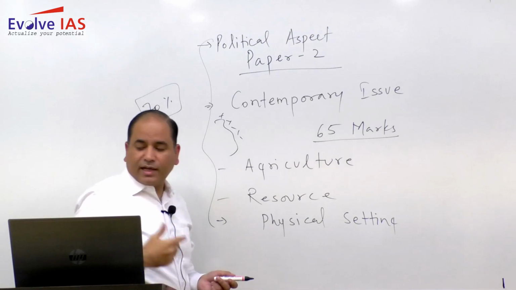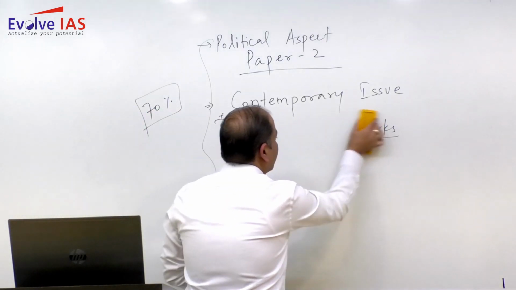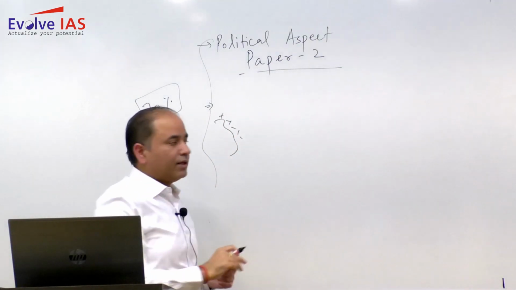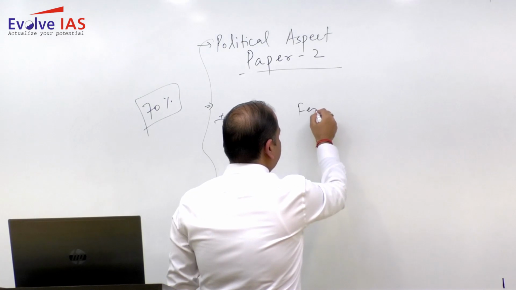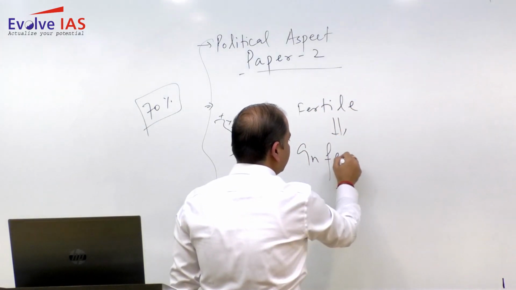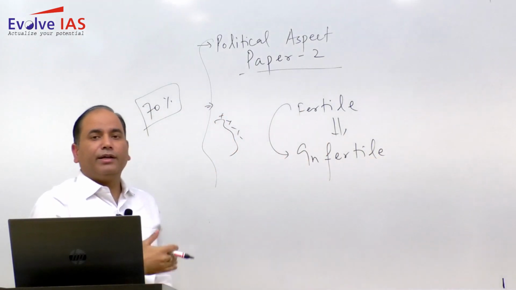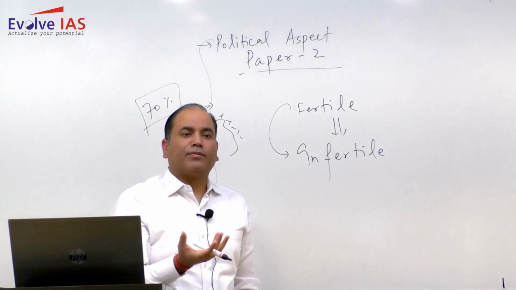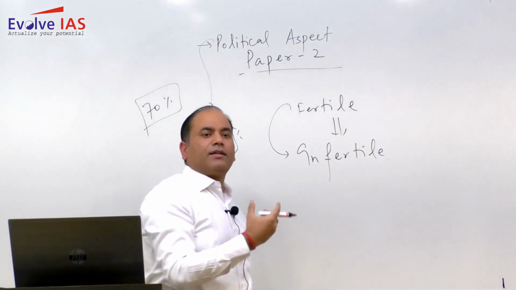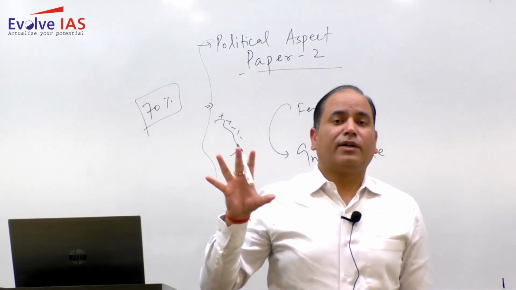But in the last few years, the meaning of desertification has changed. Now any area, specifically any fertile area, when it is turning infertile, so transformation of fertile area into infertile is simply your desertification. The largest desertification on this planet is supposed to be ongoing in the northern plain.